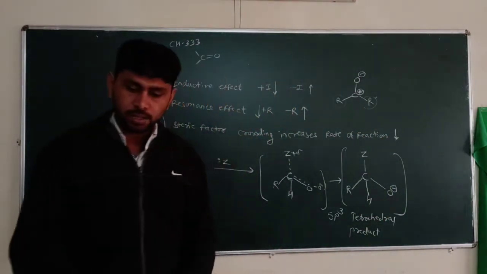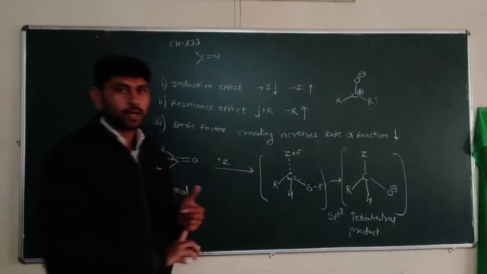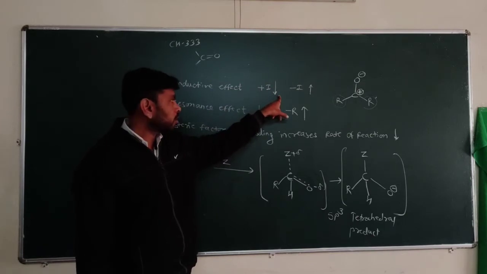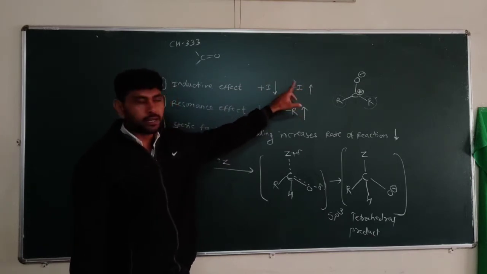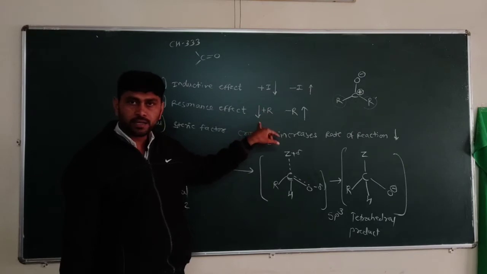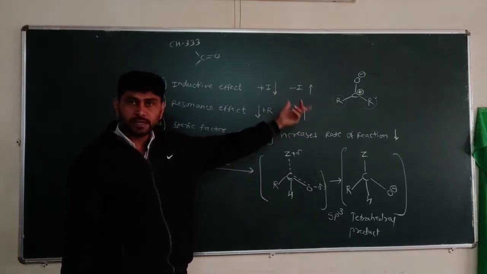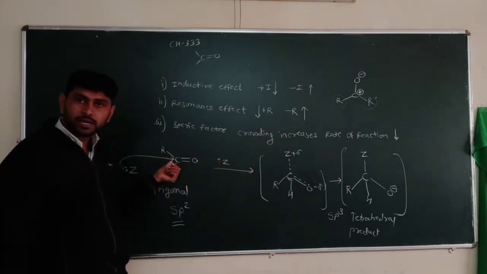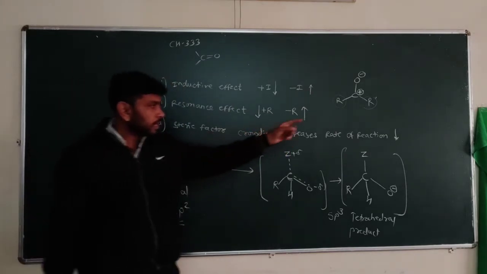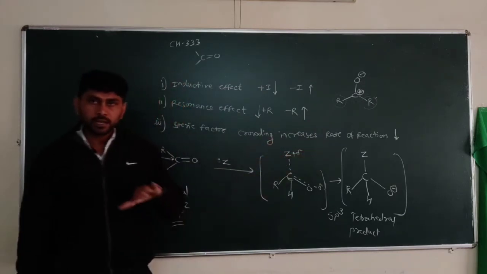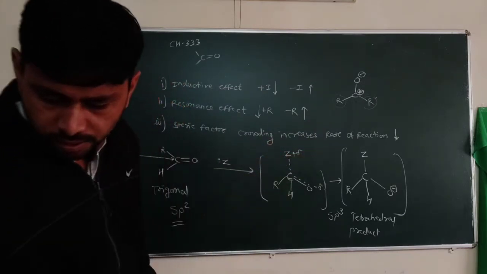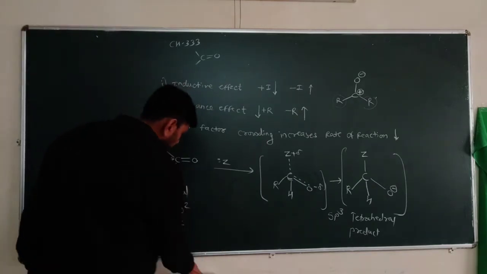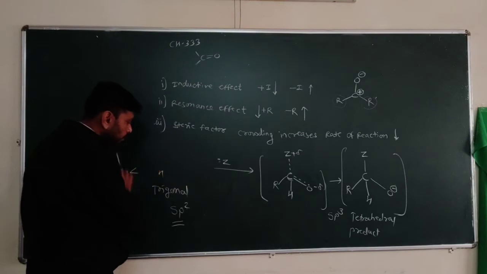So these are the factors which affect the reactivity of carbonyl compounds. Plus I effect decreases the rate of reaction, minus I effect increases the rate of reaction, plus R effect decreases the rate of reaction, minus R effect increases the rate of reaction. Steric factors: if crowding on the carbonyl carbon increases, the rate of reaction decreases; if crowding decreases, the rate of reaction increases. So these 3 are the factors affecting the reactivity of the carbonyl carbon.